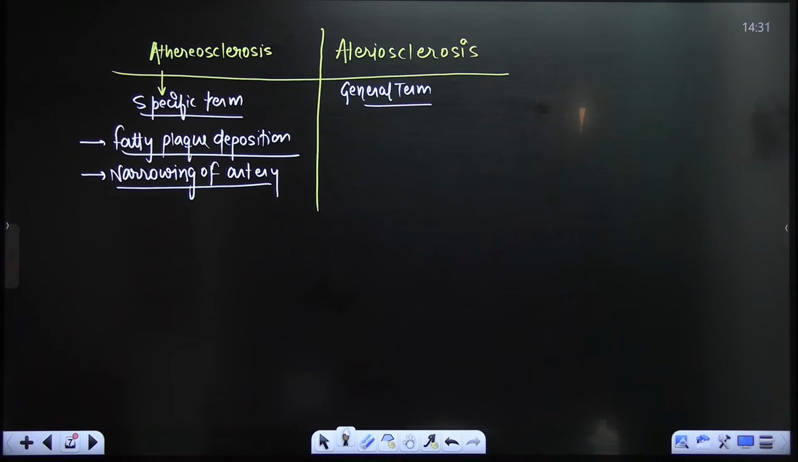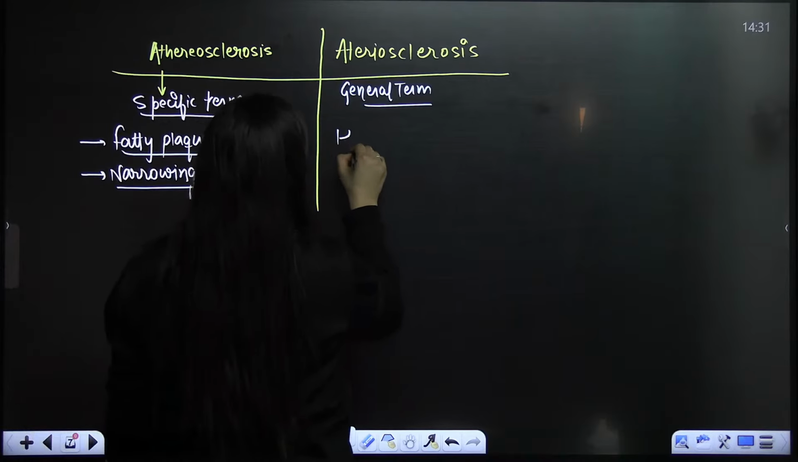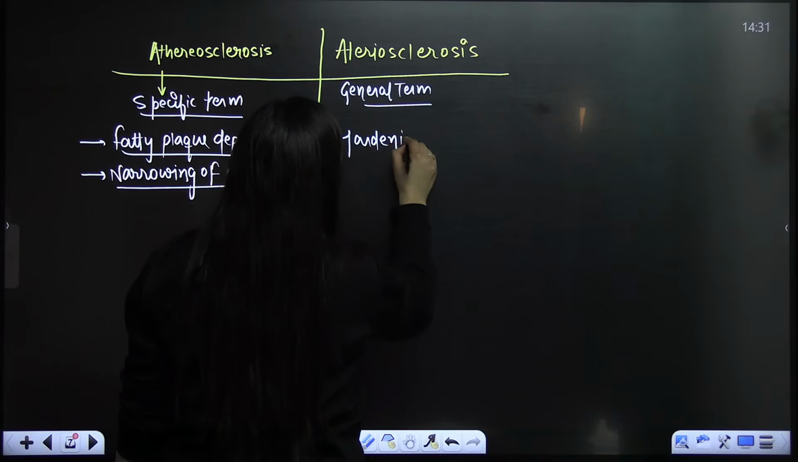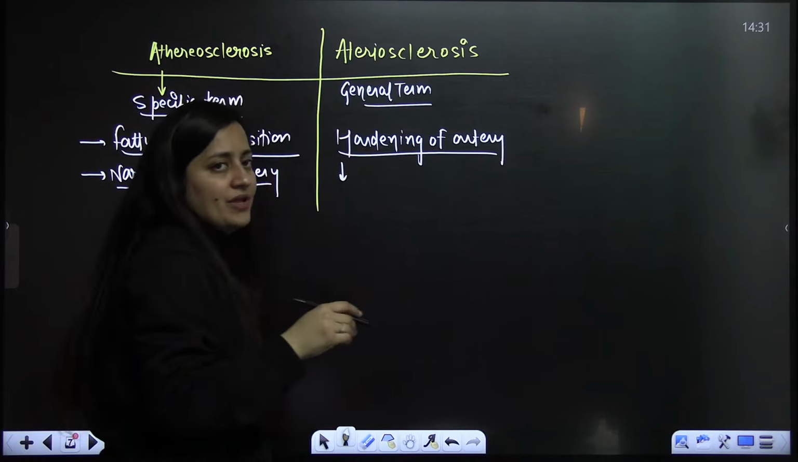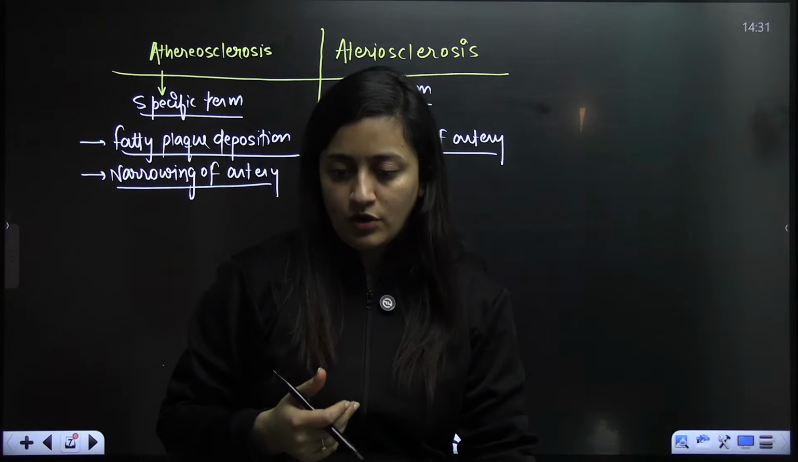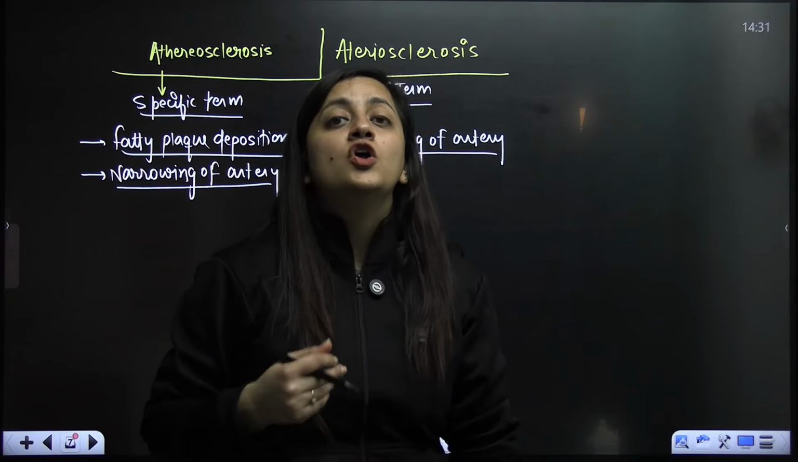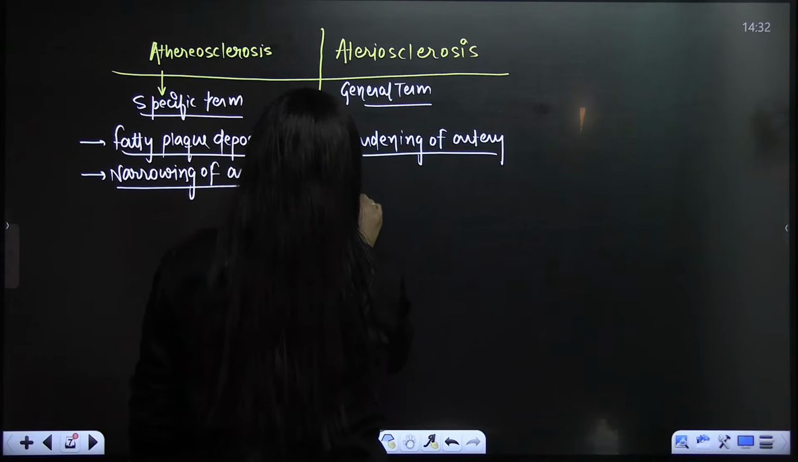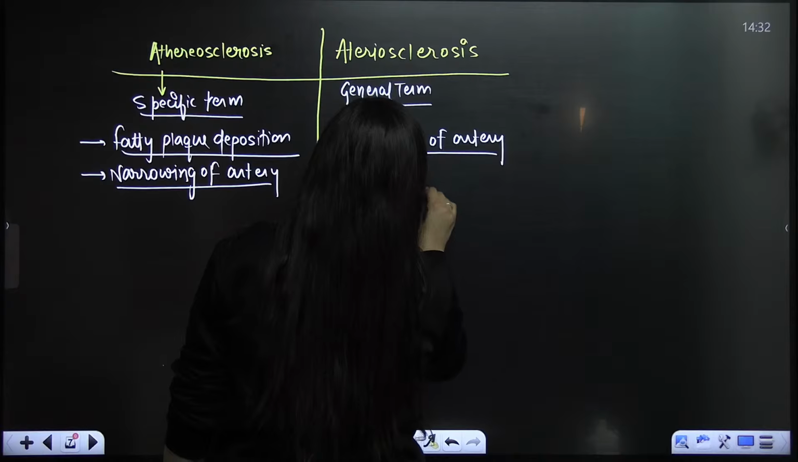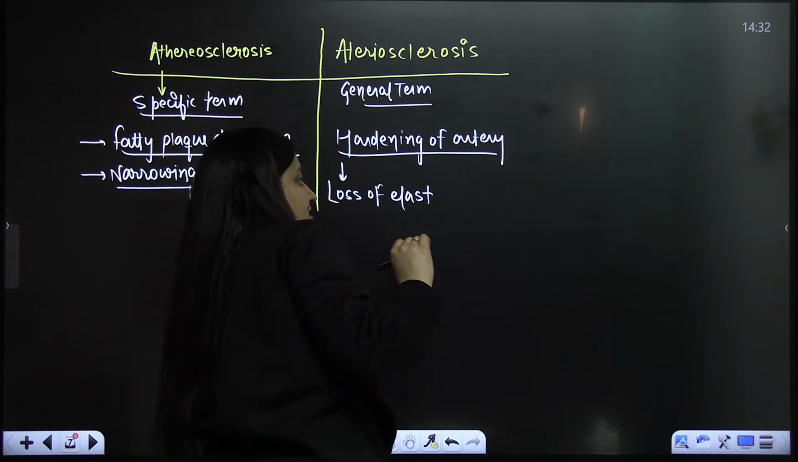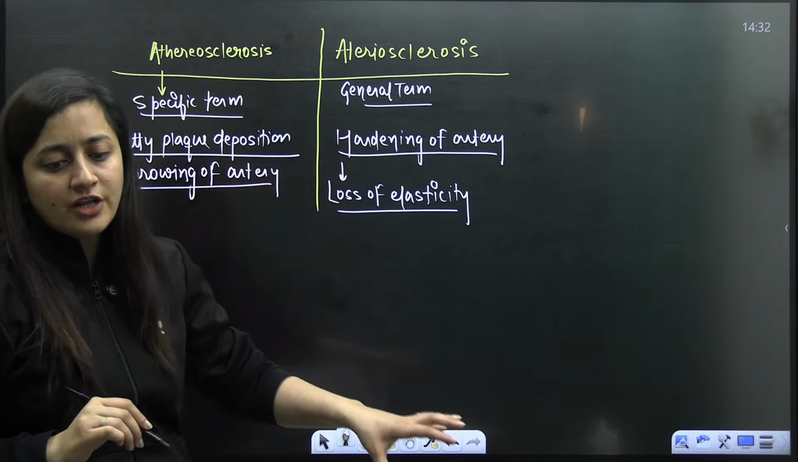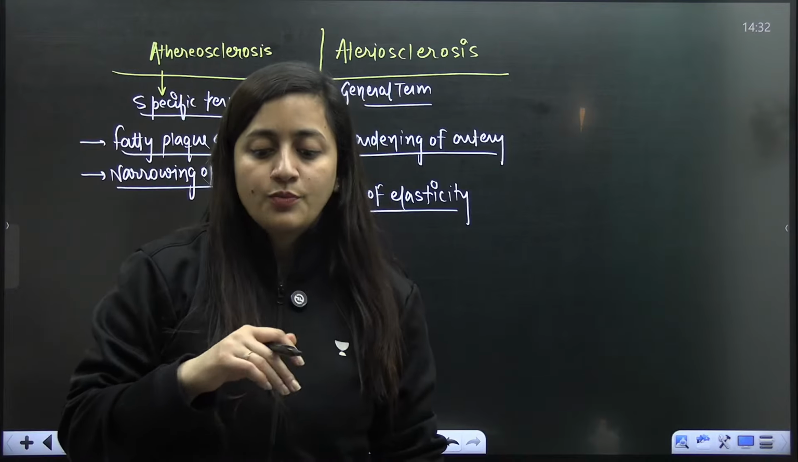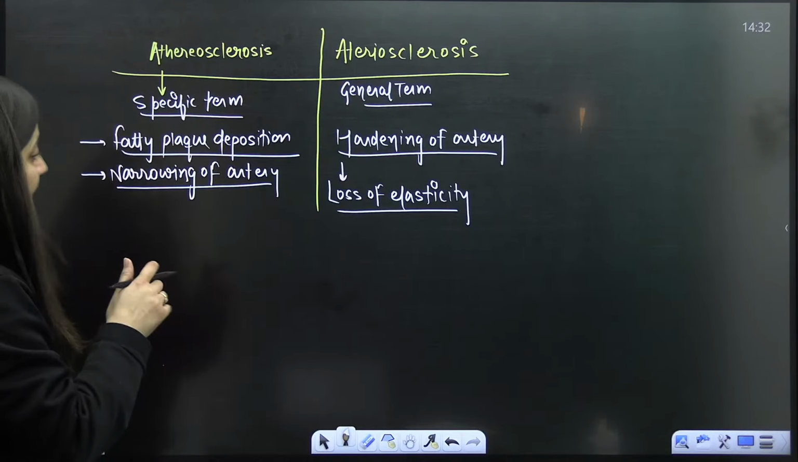And here, like what we discuss in general, there is the hardening of the artery, and obviously due to which what will happen? If it gets hardened, the elasticity will not be there. Is that clear? So there will be the loss of elasticity in it. So this is what you have to understand. So basically arteriosclerosis is a general term.